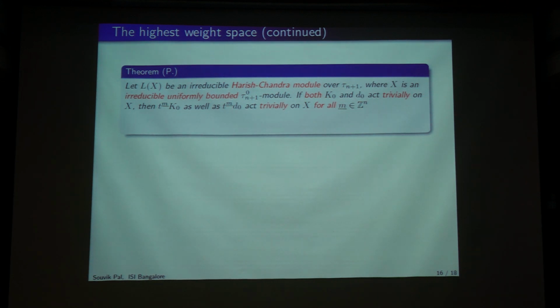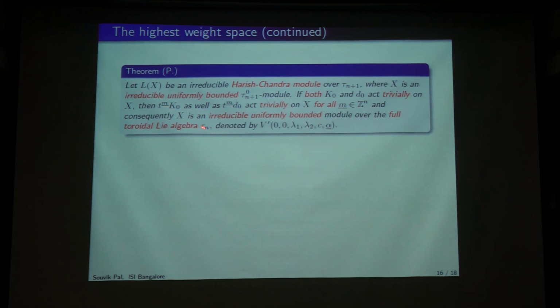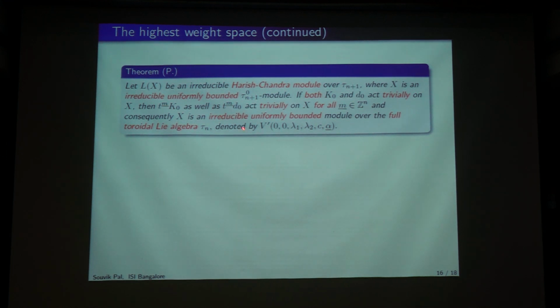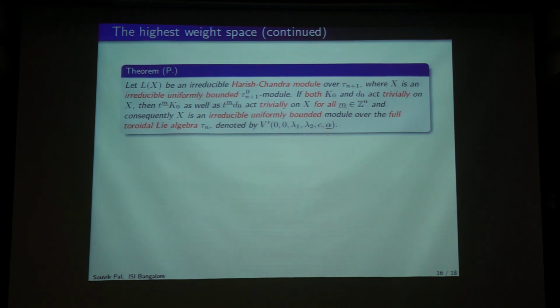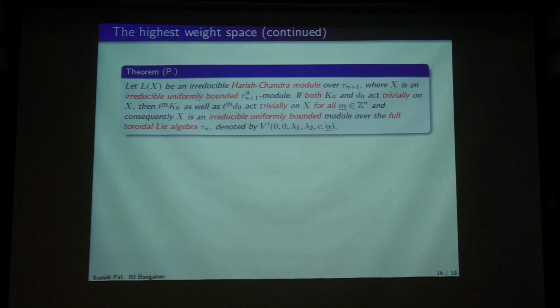So finally you are getting a module again, a uniformly bounded module over the full toroidal Wn in n variables, because the two copies of An are vanishing. This is the notation I use. This 0 0 stands for a and b being 0, because K naught and D naught act trivially on X.